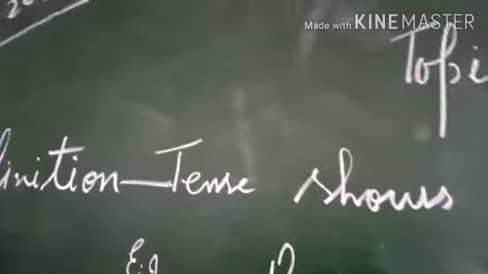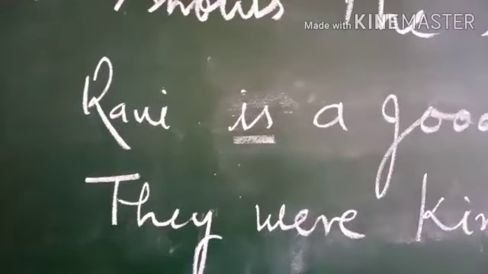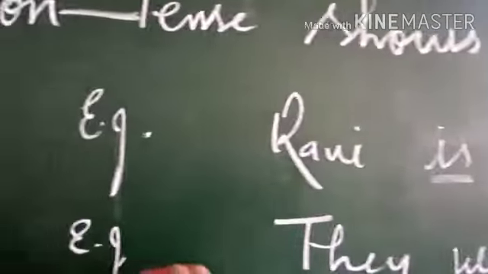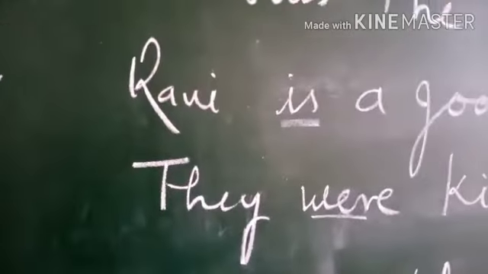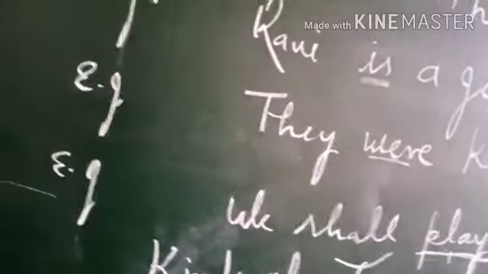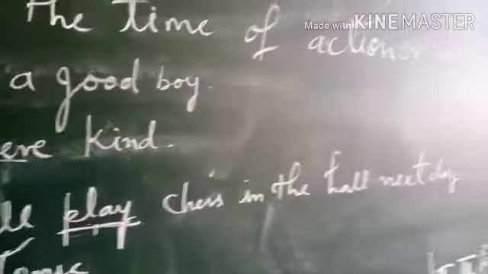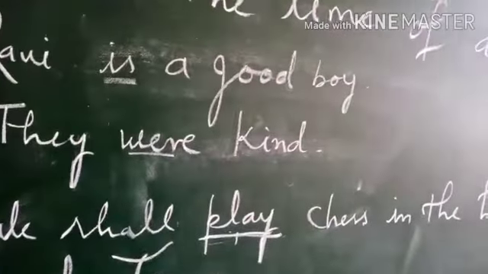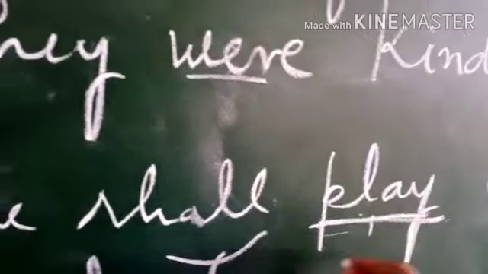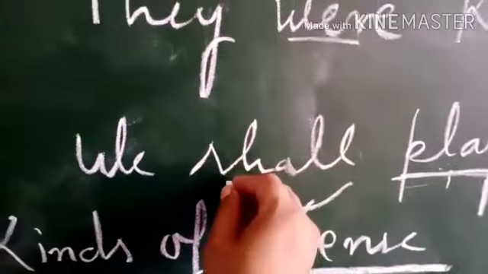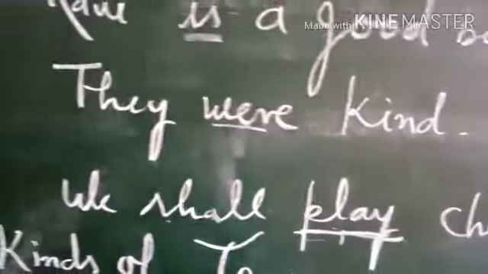Here it shows present tense. You can find here "is". In the second example, they were kind, here also it indicates past tense. And in the third example, we shall play chess in the hall next day, you can find "shall" and "play" in future tense. Main verb is play and helping verb is shall. It shows future tense.